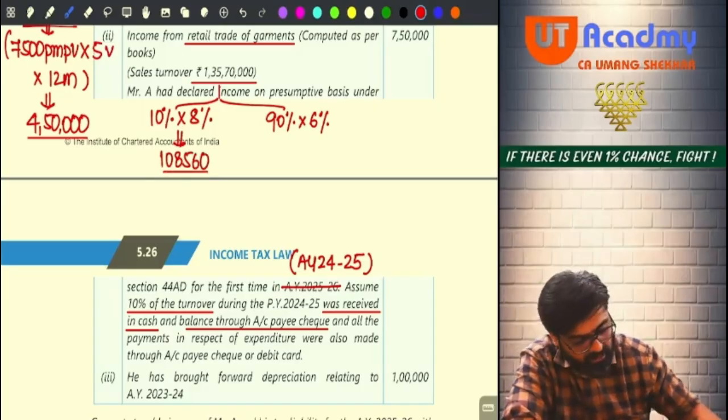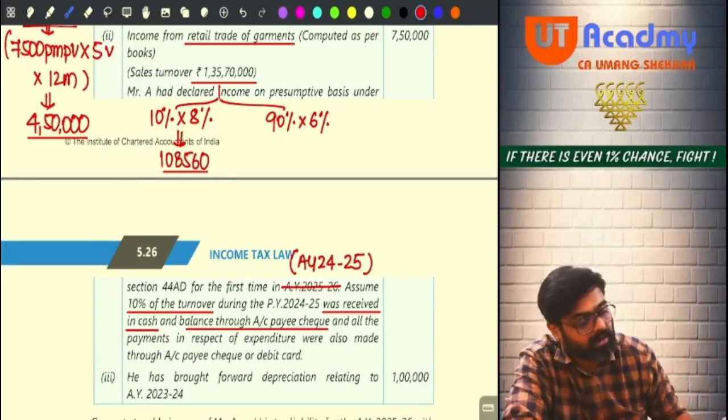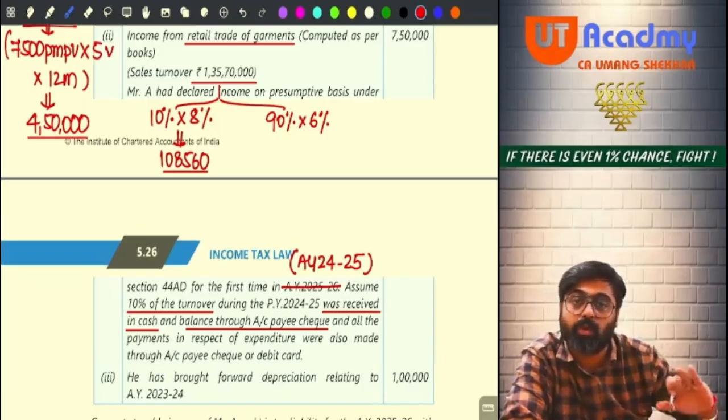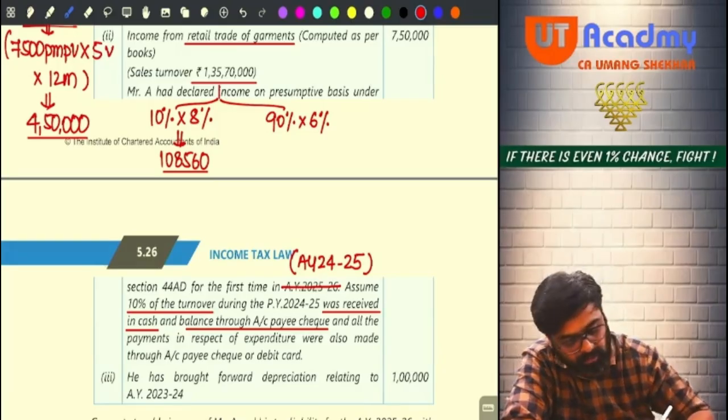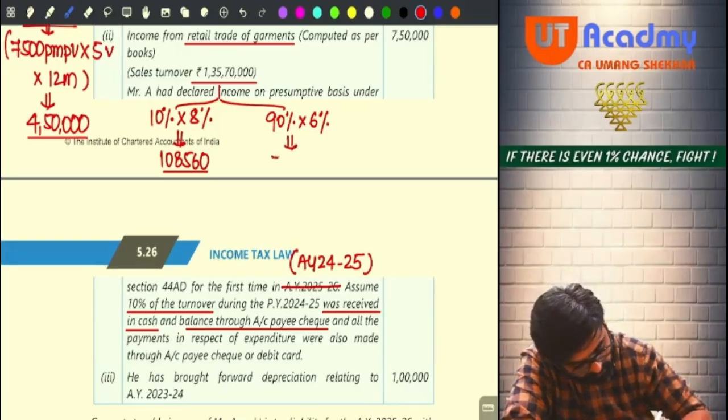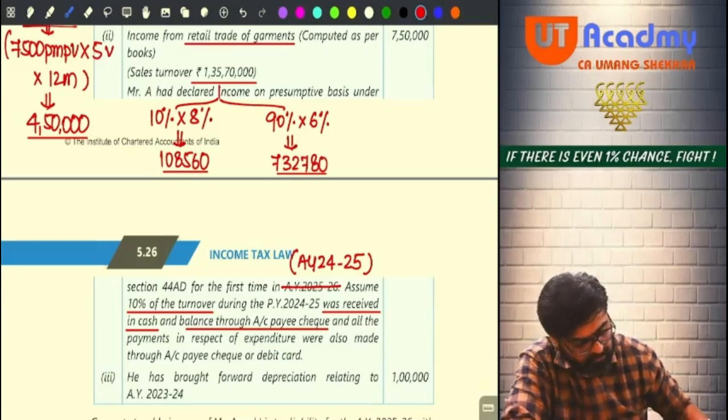What is the balance turnover? 1 crore 35 lakh 70,000 into 90%. This is 1 crore 22 lakh 13,000. For this turnover he is supposed to show only 6%. Yes or no? Into 6%, that will be 7,32,780. Yes, sir. Plus 1,08,560.